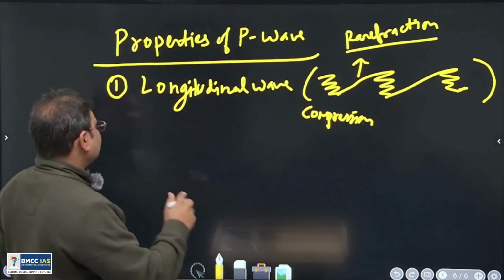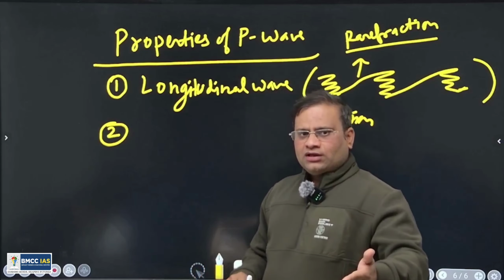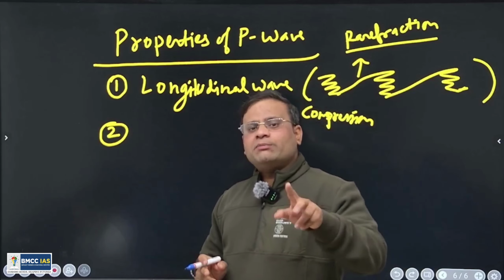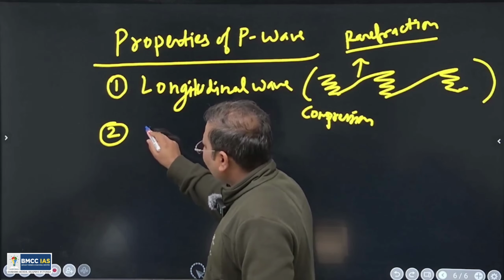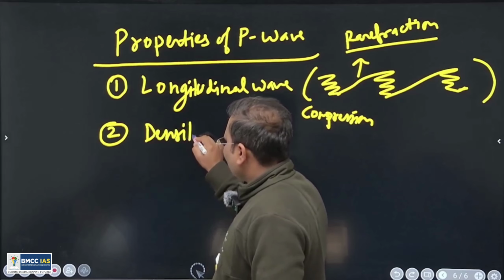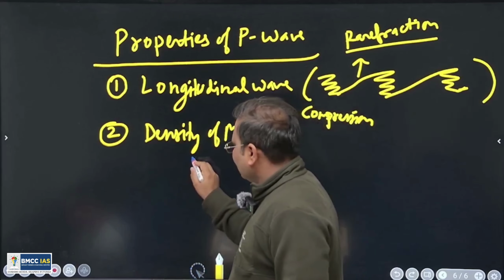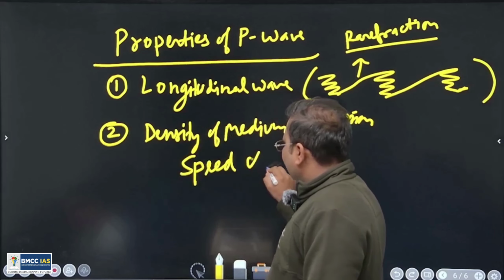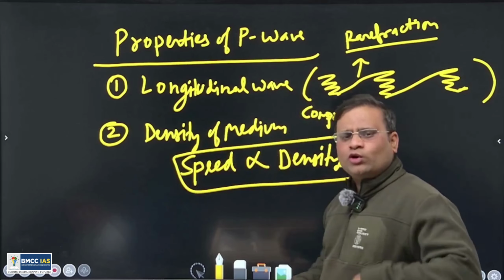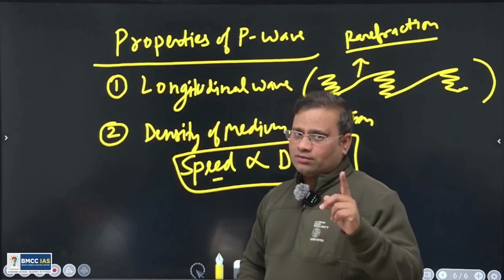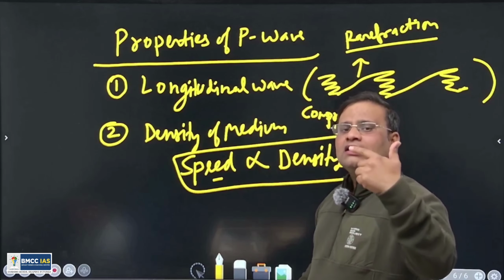Right? So the second thing is the propagation of the P wave. It means how the P wave moves depends upon two things. One thing is that the P wave depends upon the density of the medium. In fact, it is the speed. The speed of the P wave is directly proportional to the density of the medium. It means if the medium is denser, the speed of the P wave will be more.